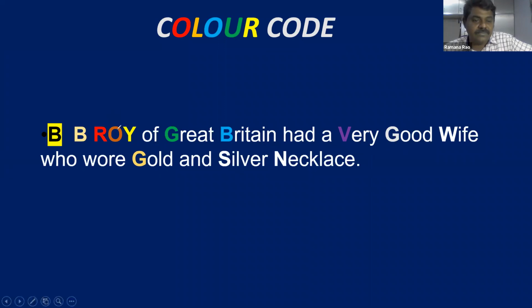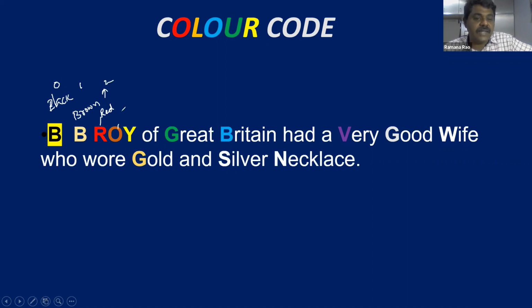Let us consider B.B. Roy as a person. B stands for black. Black is 0. Next B is for brown. Brown is 1. And in Roy, we have red color, so red color is 2.